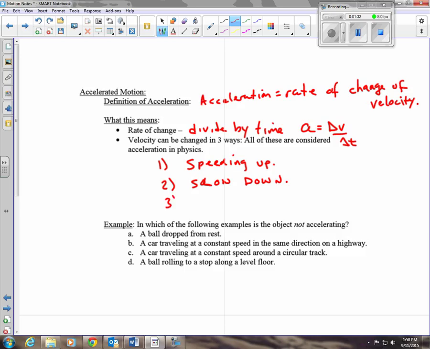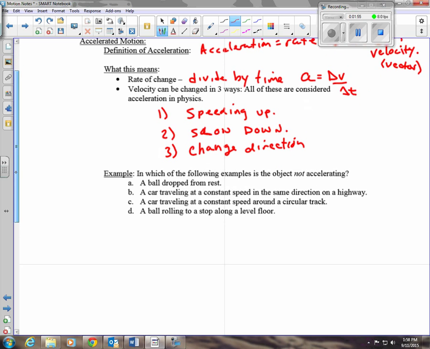And the third way is one that you may not think of. Remember, velocity is a vector. Okay? So I can make it bigger by speeding up. I can make it smaller by slowing down. But I can also change its direction. So any one of these three things, or any combination of them, causes an acceleration.